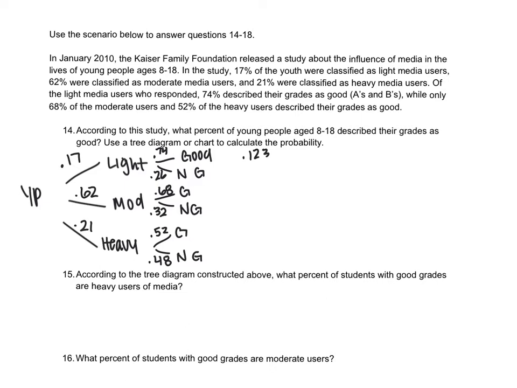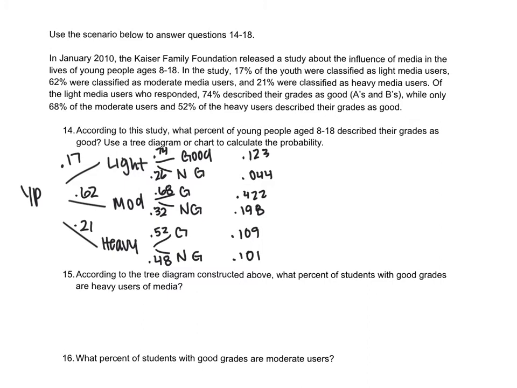Then we do 0.17 times 0.26, and we get 0.044. 0.62 times 0.68 is 0.422. 0.62 times 0.32 is 0.198. 0.21 times 0.52 is 0.109. And then 0.21 times 0.48 is 0.101. So remember, when you multiply to get your ands, those percentages do not have to add up to 100.